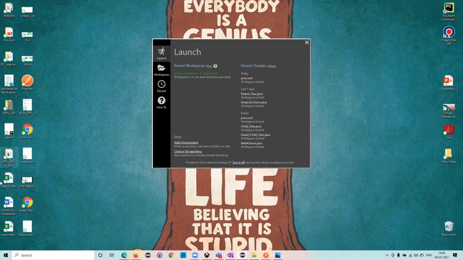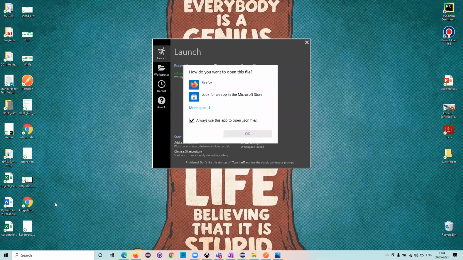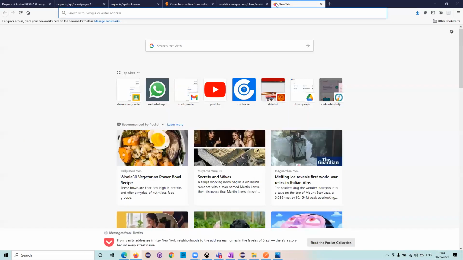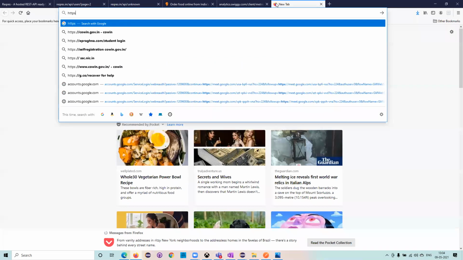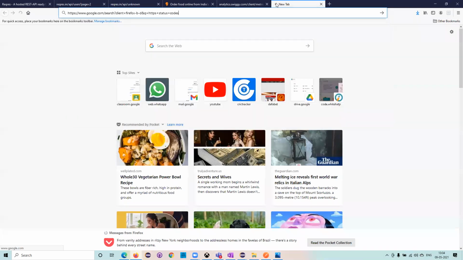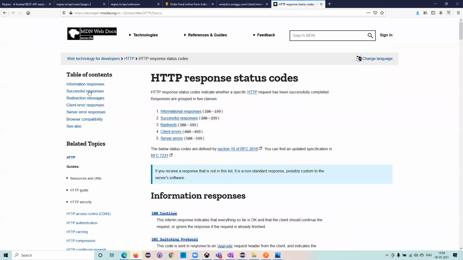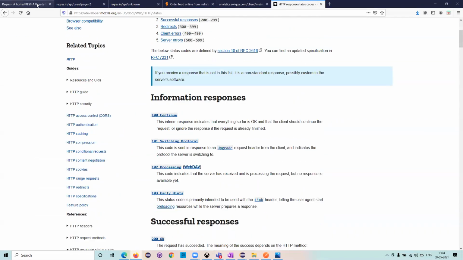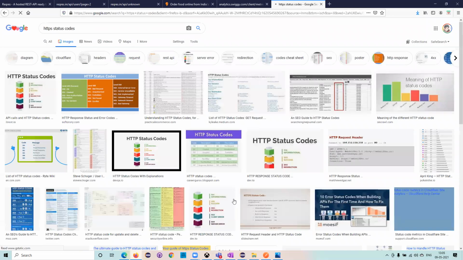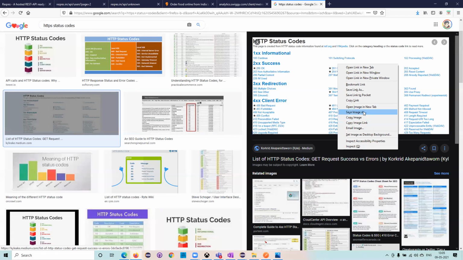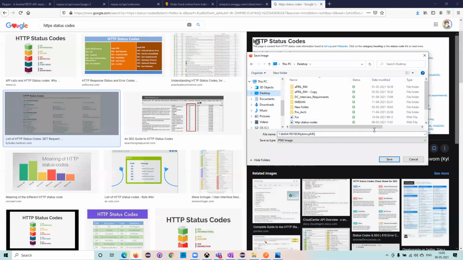If you want that list, where is that? HTTP status codes. Have you seen that one? I'll just type it here. It was on the desktop, but anyway, it's okay. I'll call it from here, status codes. If you see here in the HTTP status codes, I'll go for the images, it's easier for us to get that. This is a basic image that I usually follow. Now I'll just store it on the desktop.